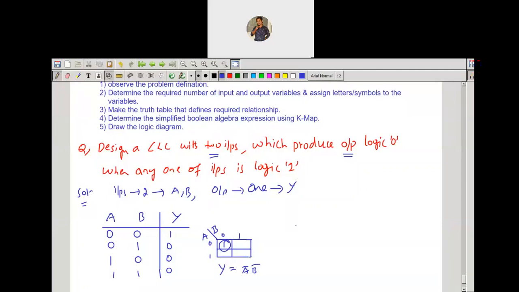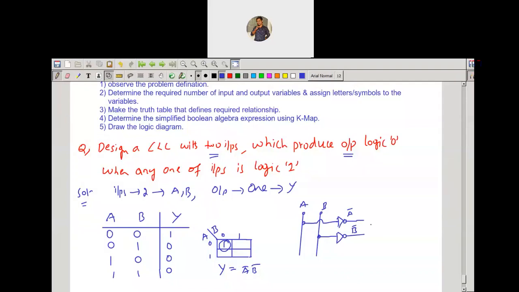Now what is the next step here? We'll go for the logic diagram. In the logic diagram, we need two input variables, input A and input B. So we need A bar dot B bar. That is, we need one AND gate which has A bar and B bar as inputs. This is A bar and this is B bar.